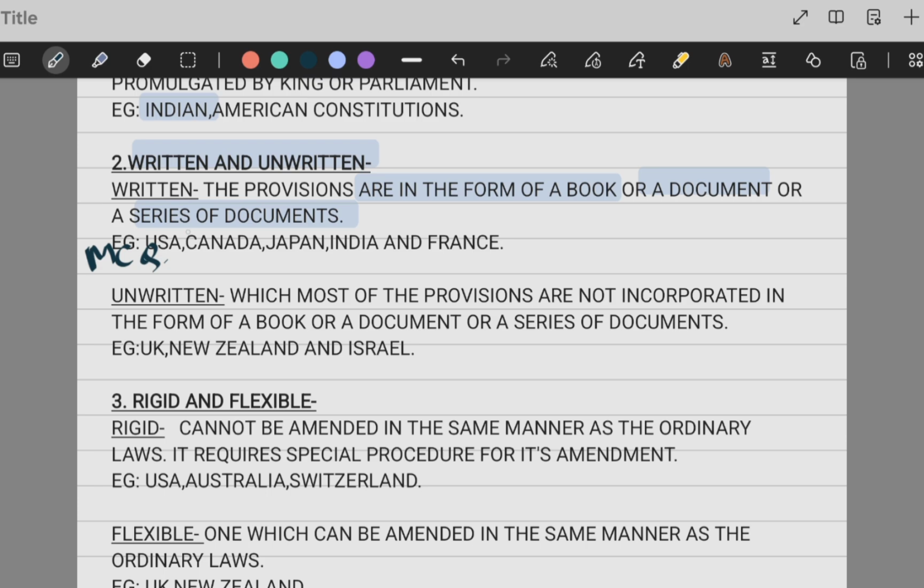So just remind yourself it's in the form of a book or a document or a series of documents.